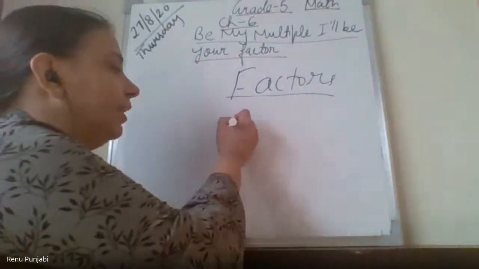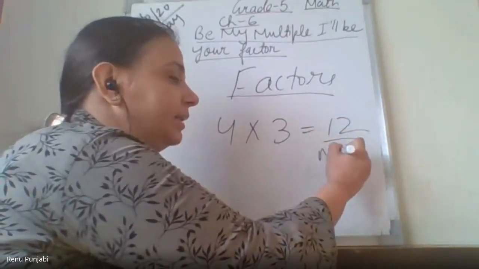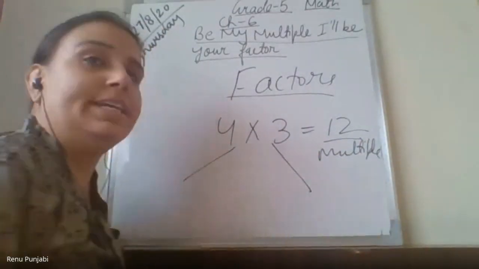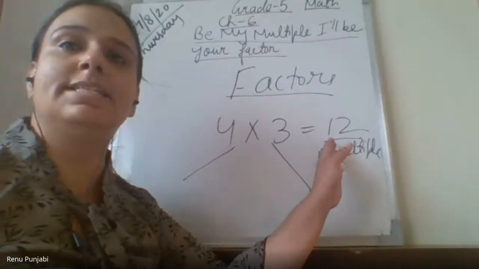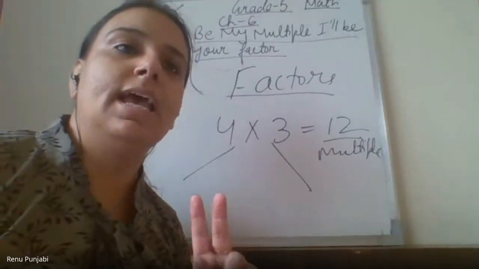When I say the table of 4, 3 times, I get 12. This is the multiple. Right? But have you ever thought what these two numbers are? Factors. The product of the two numbers is a multiple, and the two numbers are factors. Am I right?